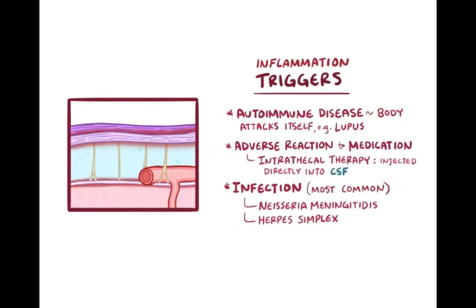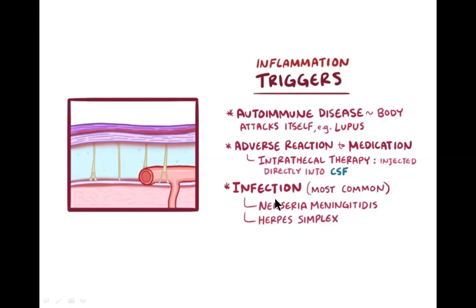So what are the triggers that cause the inflammation in the brain, the cerebrospinal fluid, or the meninges? The most common trigger is autoimmune disease, where our body starts attacking itself. An autoimmune reaction, an antibody-antigen reaction, takes place, especially in examples like lupus erythematosus. There may also be an adverse reaction to any medication injected through intrathecal therapy, that is, any medicine injected directly into the cerebrospinal fluid, which may cause inflammation of the meninges.